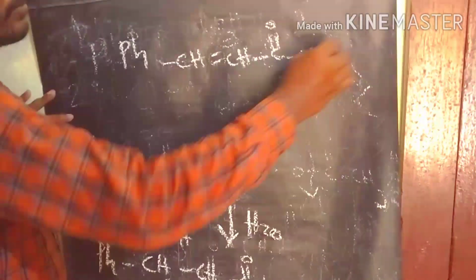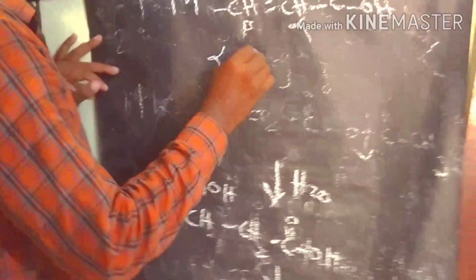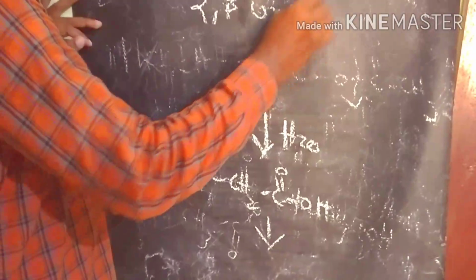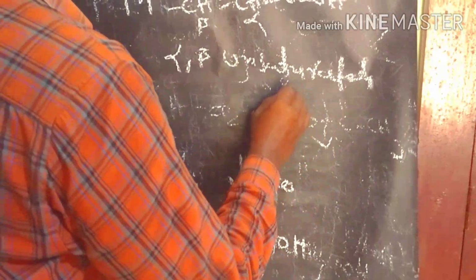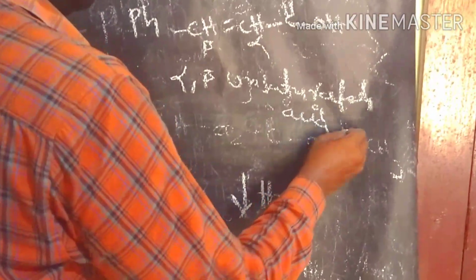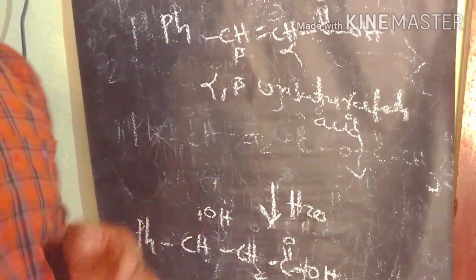Here we lose water to form alpha, beta unsaturated acids. So this is the final product. If you take benzaldehyde, finally we are getting cinnamic acid as the product.